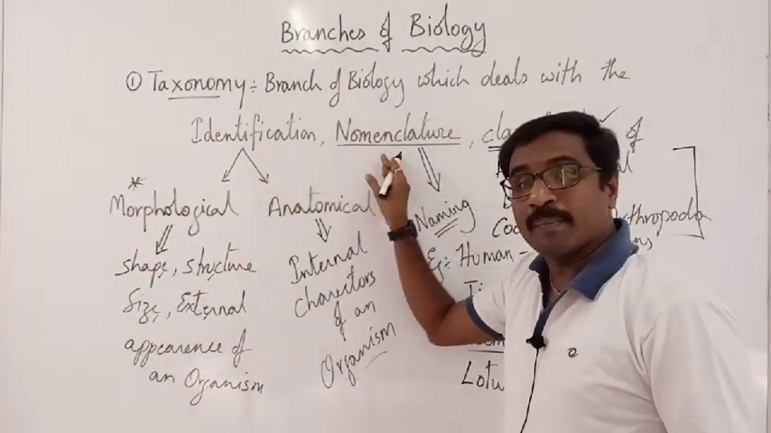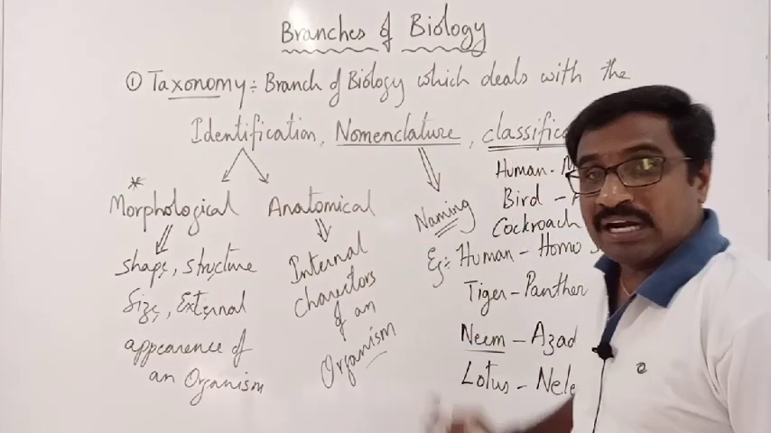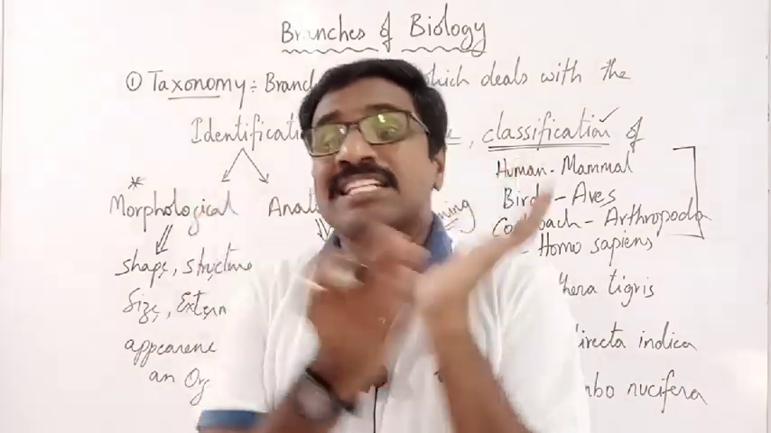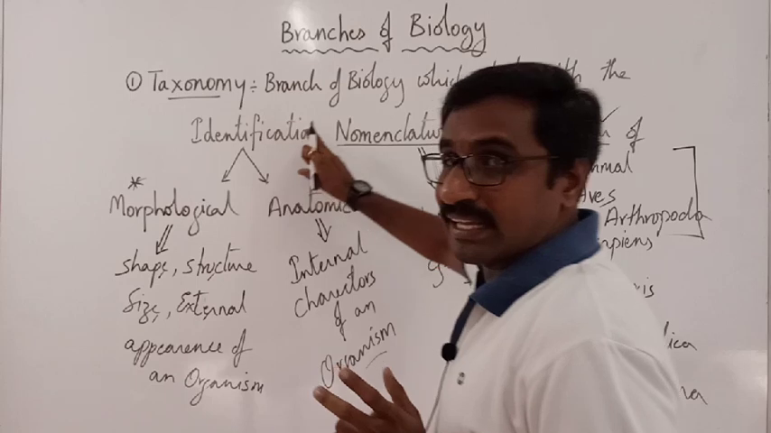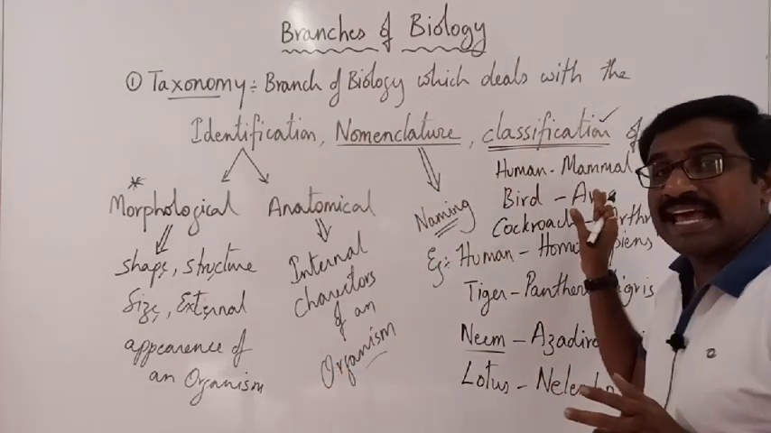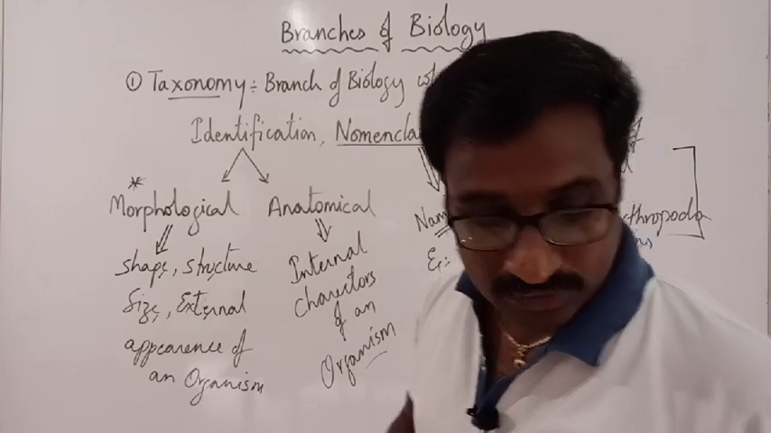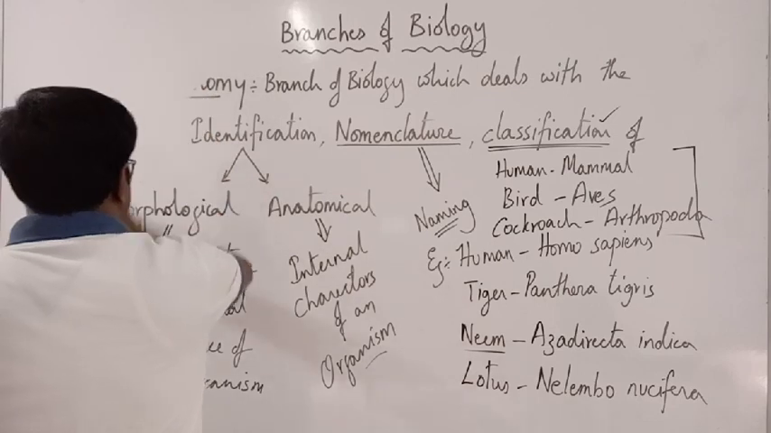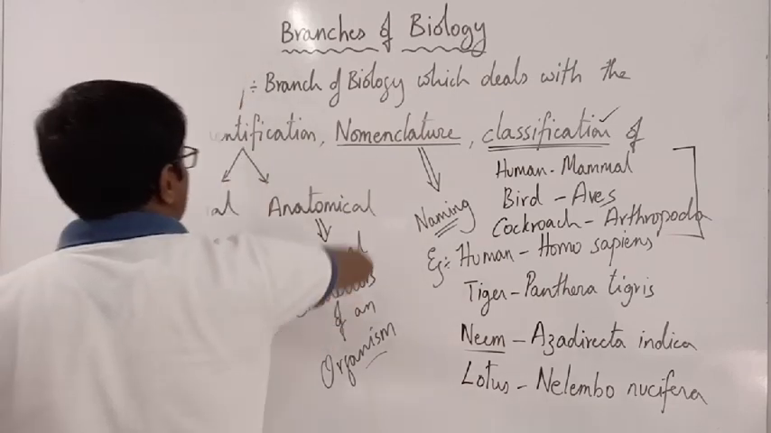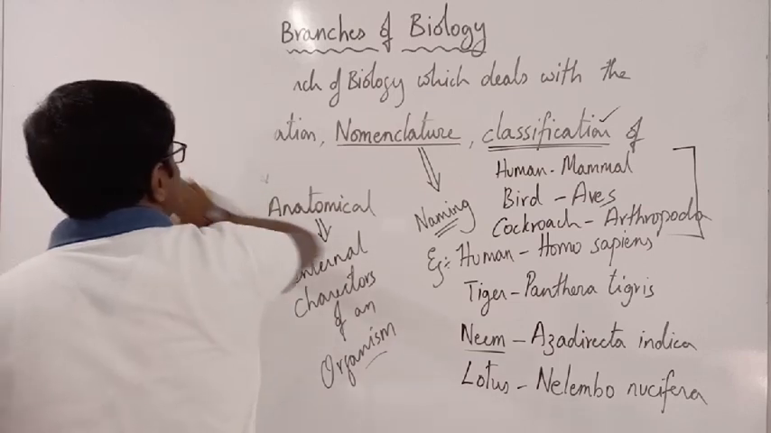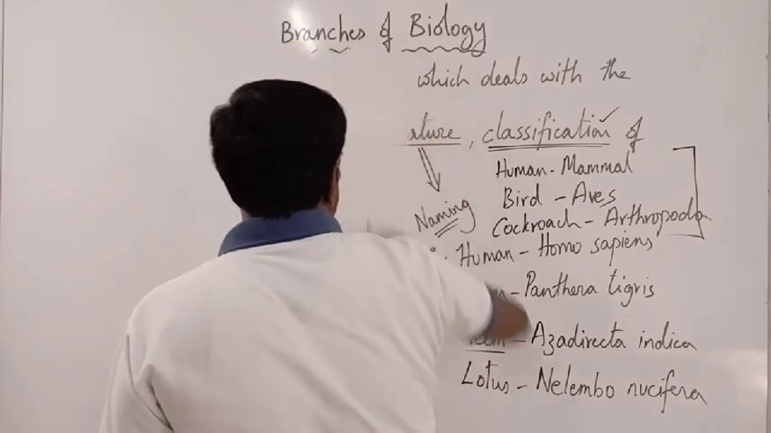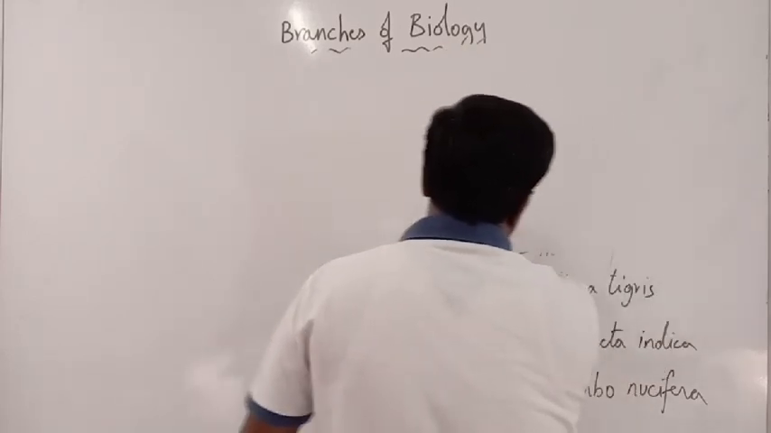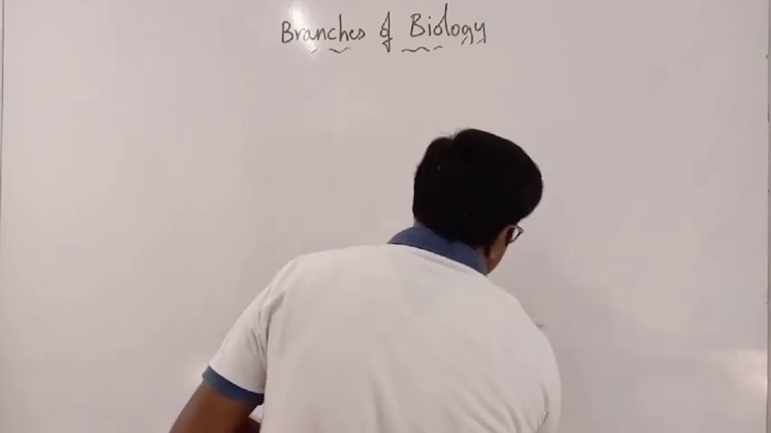That is called nomenclature. Next one is called classification, which means what is your relationship? That relationship will be studied. So identify first, next name it, and next classify it. Like that we can talk about various methods. That is taxonomy. It is the branch of biology dealing with the identification, nomenclature and classification of organisms, called taxonomy.